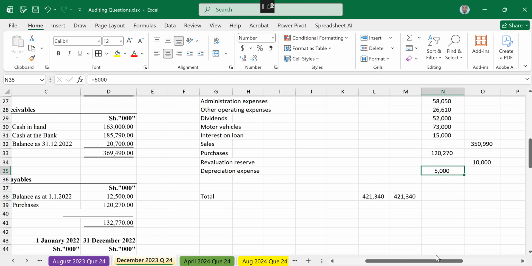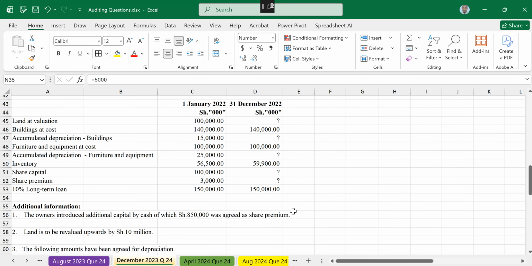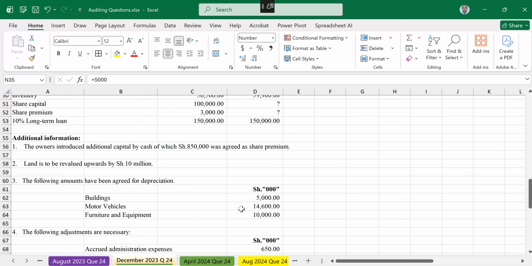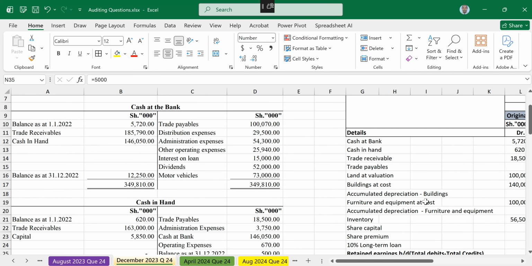Now after that, we have another item, which is another depreciation. Motor vehicle is depreciated at 14.6. Do we have accumulated depreciation for motor vehicle? Nope. Create a new one.